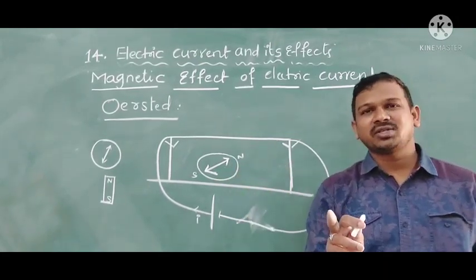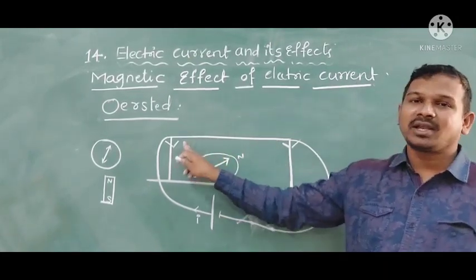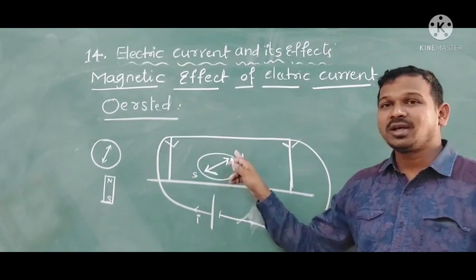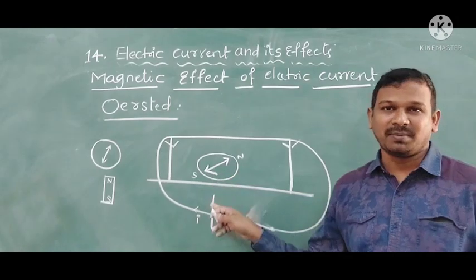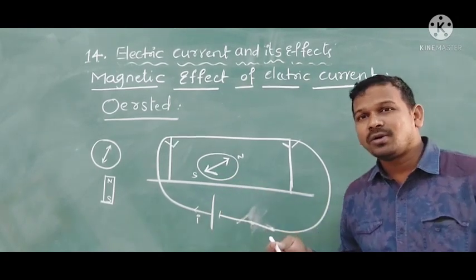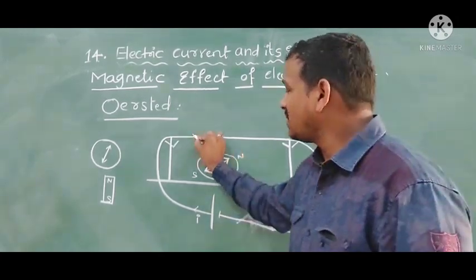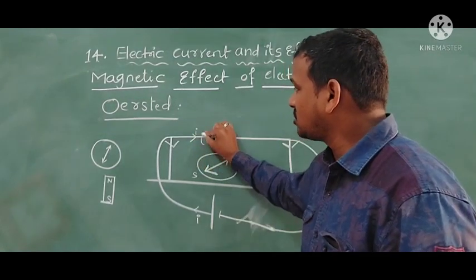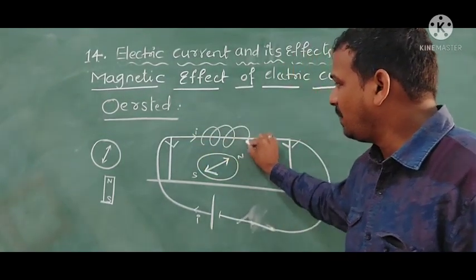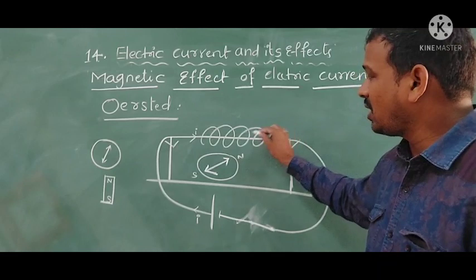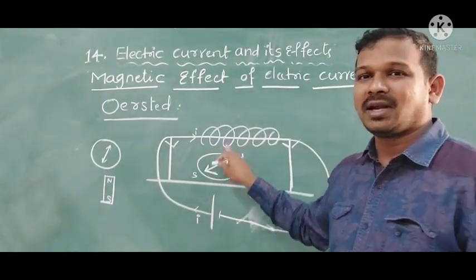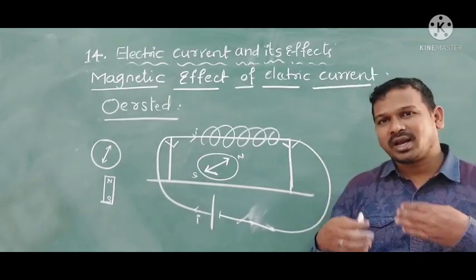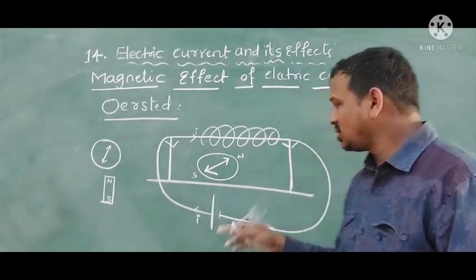So he gave the conclusion that the flow of electric current shows an effect on the magnetic needle in the compass. How? Because of the flow of electric current, the wire also behaves like a magnet. So here, this is also one of the magnets. Magnets get repulsion or attraction, so it shows the deflection.